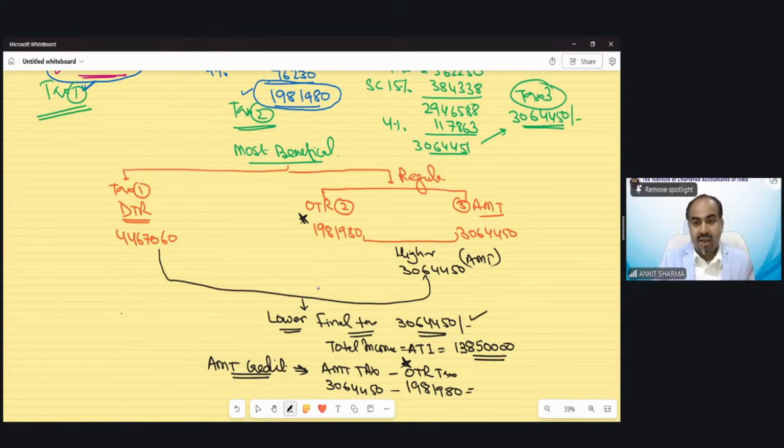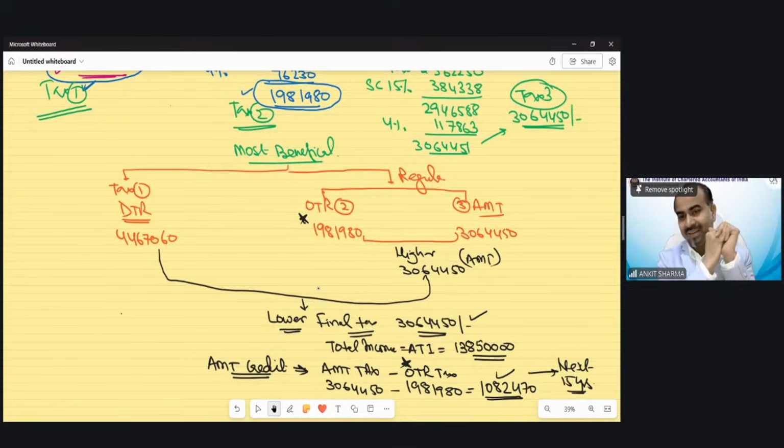So this is the AMT credit, 1082470. This is your AMT credit which you can utilize in the next 15 years of tax. When you can utilize it, how you can utilize it, how much you can utilize it, that we have discussed in the last session of AMT already. So this is the solution of question number 14.